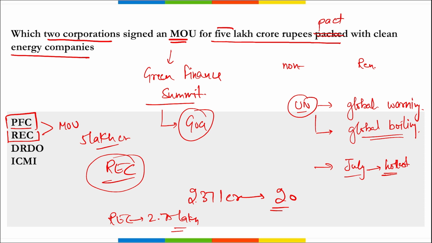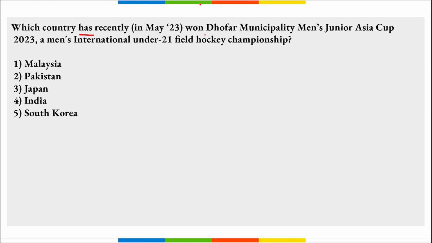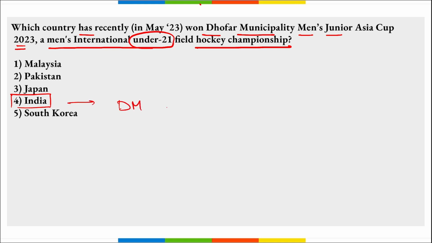Correct? So remember, these two organizations signed MOU worth 5 lakh crore rupees with clean energy companies. And this was during the Green Finance Summit that was held in Goa. Which country has won Dhofar Municipality Men's Junior Asia Cup 2023, that is a Men's International Under 21 Field Hockey Championship? So remember, it is our India who have won this Dhofar Municipality Men's Junior Asia Cup, that is a Men's International Under 21 Field Hockey Championship, correct?